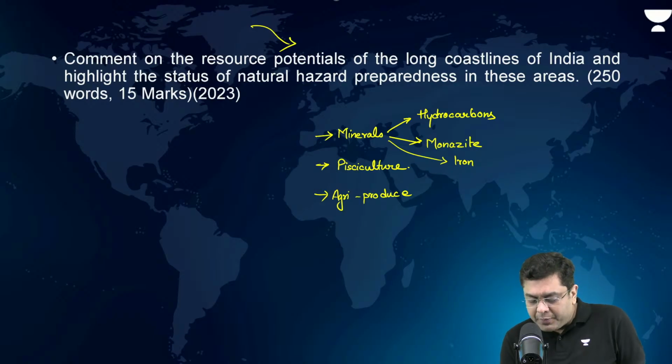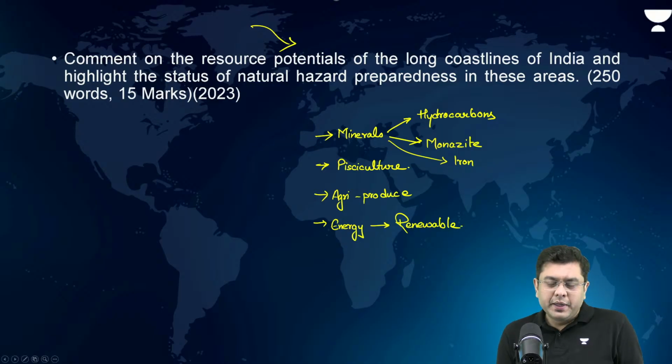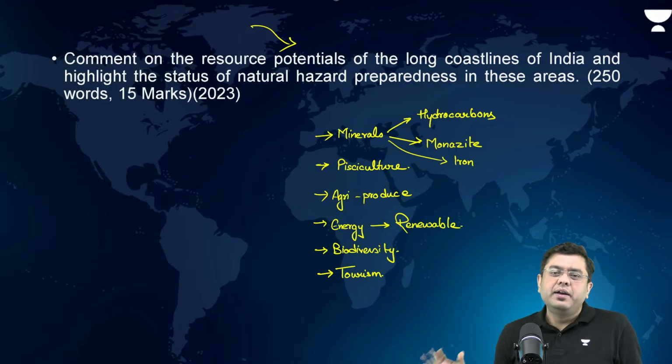So agri produce, then energy, renewable energy can be generated. Okay. So all these are, even in terms of biodiversity, that is huge, right? Then after that, tourism, right? All these are the resource potential of the long coastline.